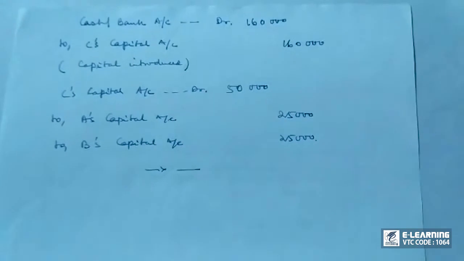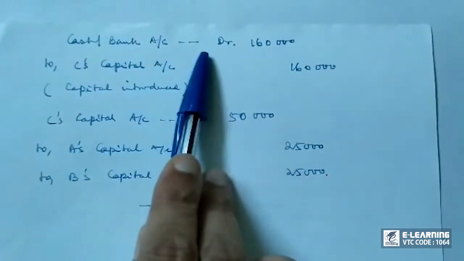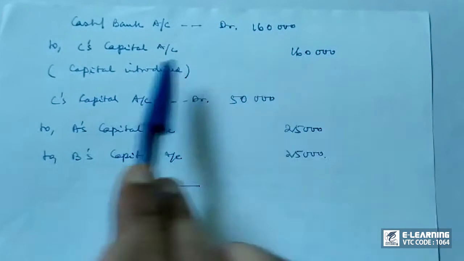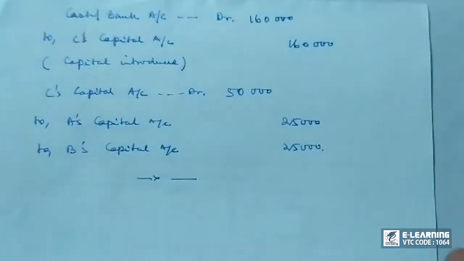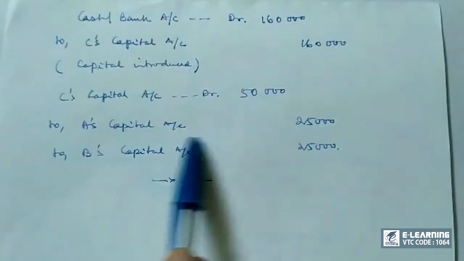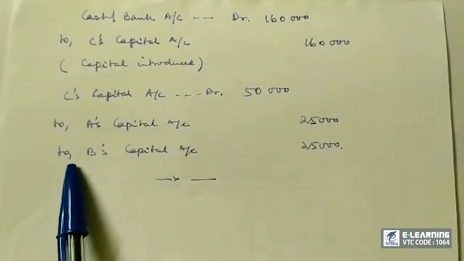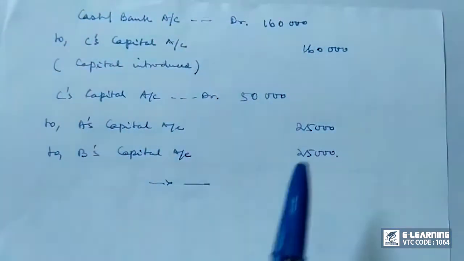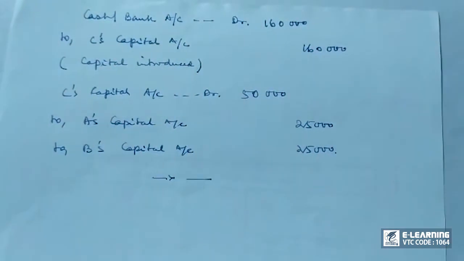Now we have to pass the necessary journal entries. Cash or bank account debit 1,60,000 to C's capital account 1,60,000 is the capital introduced. Now C's capital account debit 50,000 to A's capital account 25,000 and B's capital account 25,000. So that's the journal treatment.